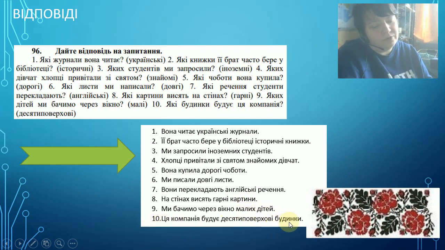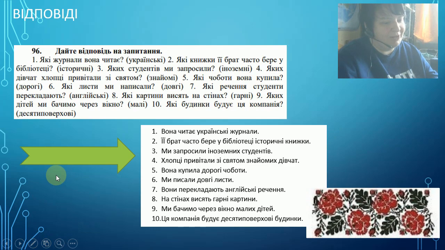And the last one. Ця компанія будує 10-поверхові будинки. So this company builds 10-story buildings. So we change nothing here because buildings are not animated. So I hope it is clear for you. And yes, it's a little bit difficult. If you have any questions, please write me in the comments. I will try to explain once more, but it's pretty good that we don't have exceptions in these rows. So that's great.